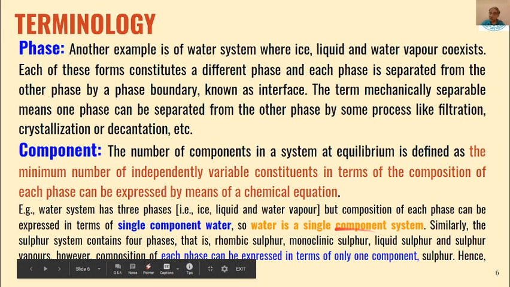But here also the composition of each of these phases can be expressed in terms of only one component, that is sulfur. And that is why sulfur is also a one component system.